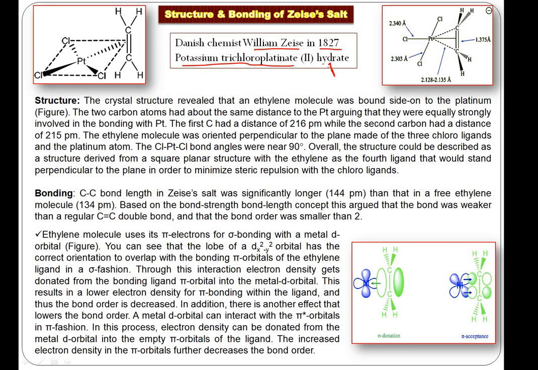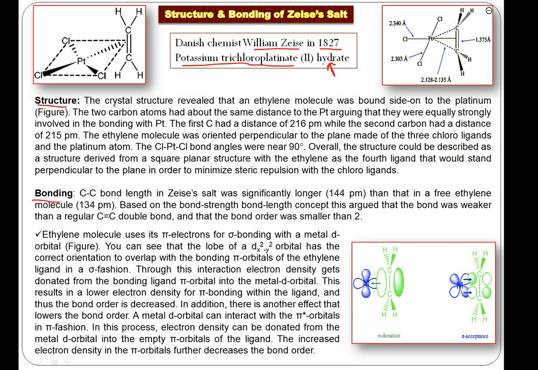Hydrate means when you crystallize this molecule, there is water of crystallization. So that's why it's a hydrate. The (II) refers to the platinum, it has an oxidation state of +2. So it's platinum(II), and then the potassium salt. This complex is balanced by the counter ion potassium. Now let us begin. There are two aspects: one is the structure, and then the important aspect, that is the bonding.